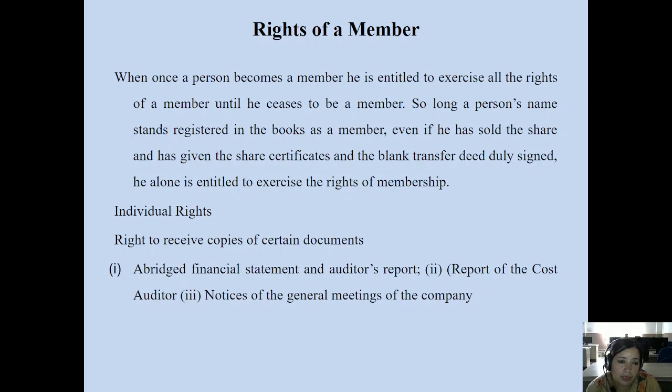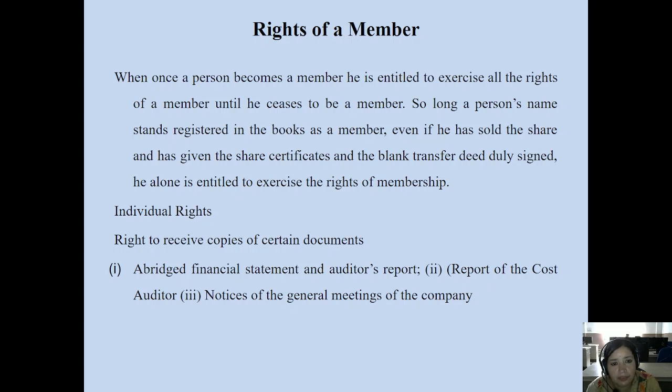As a member of the company, an individual right is there. To start with, individual rights of a member of the company: a company is an artificial person, and does not have a physical existence like a natural person. Company is an unnatural person, and exists only in the eyes of law, an artificial legal existence. As an artificial legal person, it does not have features like a natural person. So there are certain individual rights associated with the members of the company: the right to receive copies of certain documents.